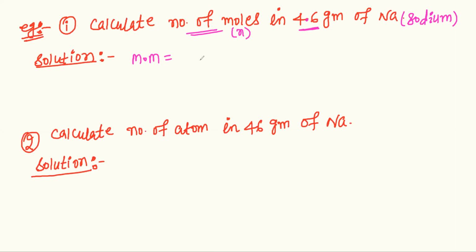So we can say how to find the molecular mass. The molecular mass of sodium is 23 gram. Okay, 23 gram.